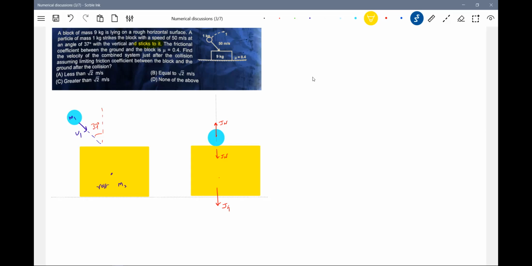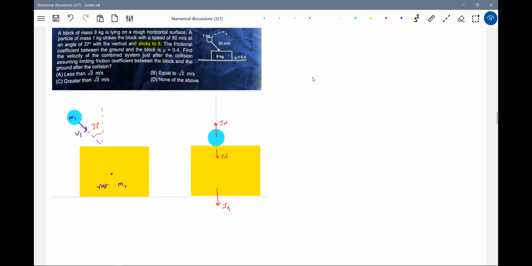Can we apply conservation of linear momentum along x-axis? Can we apply? No, we cannot apply, but impulse momentum equations, that is what we have to apply. Nothing big is there.